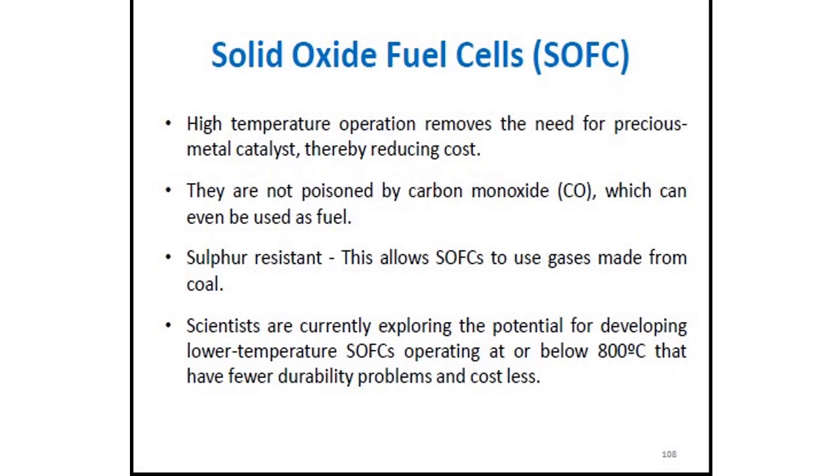The scientists are currently exploring the potential for developing low temperature SOFCs operating at or below 800 degrees Celsius that have fewer durability problems and cost less. Because of high temperature, cost is reduced since metal catalyst usage is lower, but they are also trying to reduce the temperature, thereby the durability problems can be reduced. The lifetime gets reduced at high temperature, so for that we need less temperature. So the scientists are still exploring how to reduce this temperature.